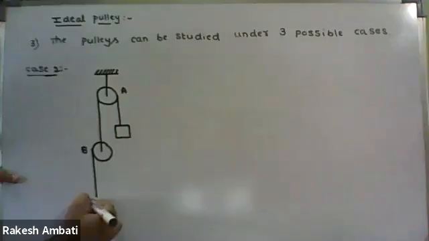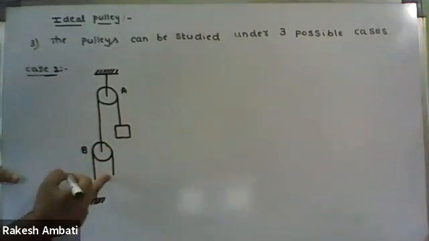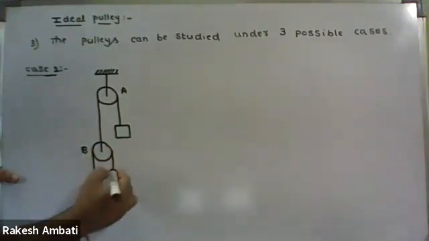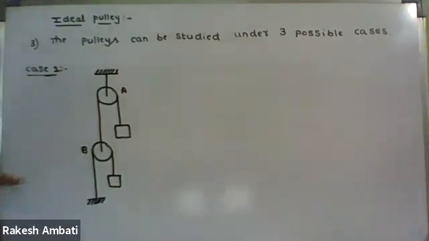One side arm is fixed, and from the second side arm a block is suspended.